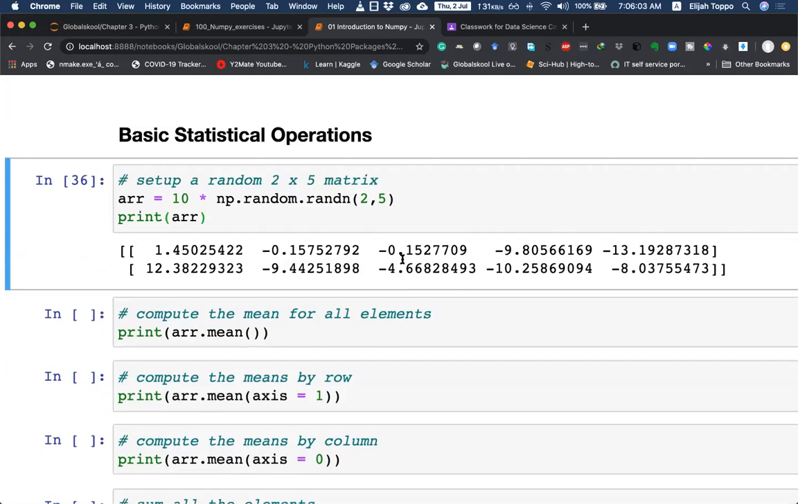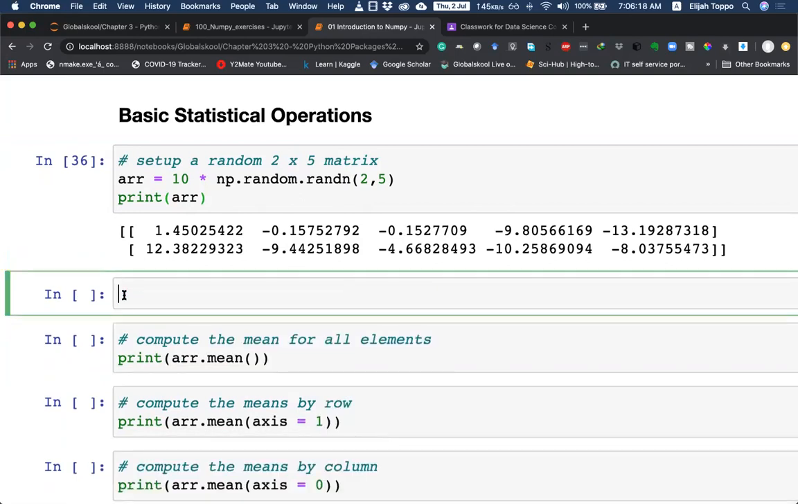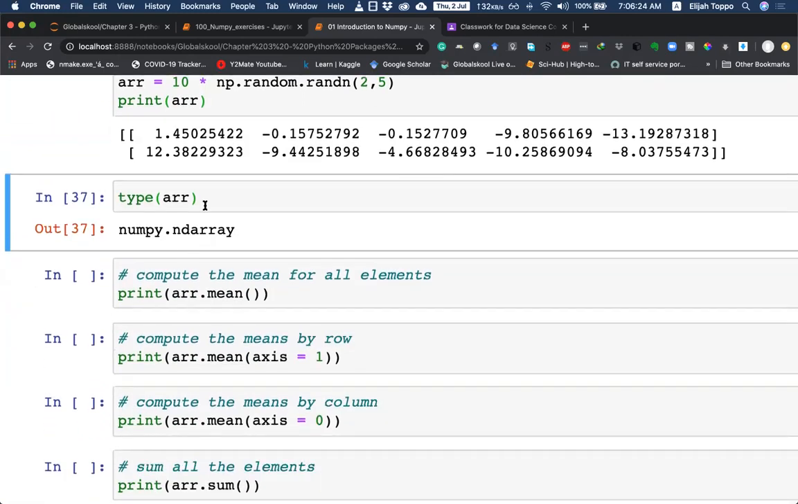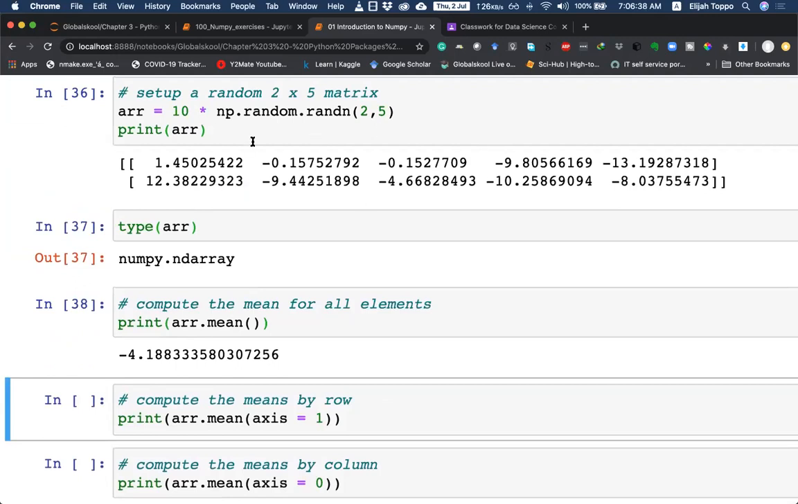To find the mean, ARR now becomes an object of the NumPy family. ARR would be an ndarray. We can quickly verify that. If we look at the type of ARR, we can see that it's an ndarray. And since it's an object of ndarray, it has certain functions associated with it. One of the functions that we have with the NumPy array is the mean operation. If we compute ARR.mean, it will take all these 10 values in 2 rows and 5 columns and evaluate the mean, and it says that the mean is minus 4.18.